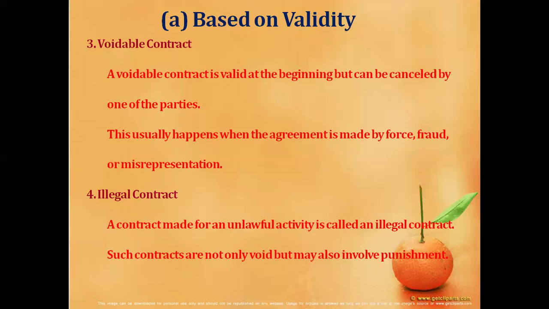A collateral transaction is one which is subsidiary to the immediate contract or the main contract. For example, B borrows rupees 5,000 from A and enters into the contract with an aim of importing prohibited goods. A knows the purpose of the loan.